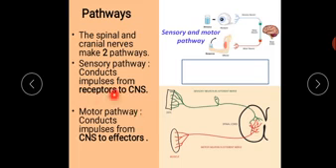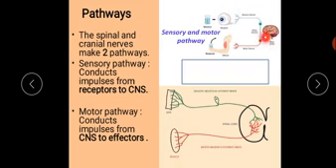And the next pathway is motor pathway, which conducts impulses from central nervous system to effectors. Effectors are the muscles or glands which produce response. Clear? So there are two pathways made by the spinal nerve and cranial nerve. Sensory pathway conducts impulses from receptors to central nervous system, and the motor pathway conducts impulses from central nervous system to effectors.